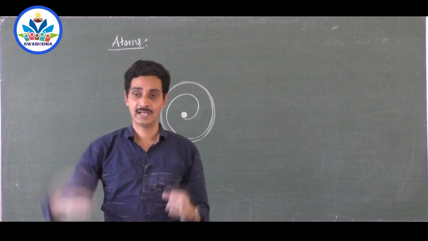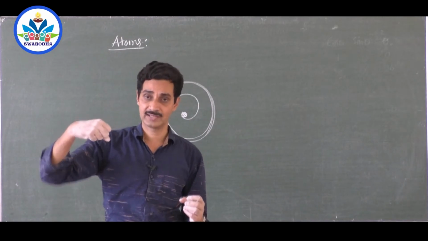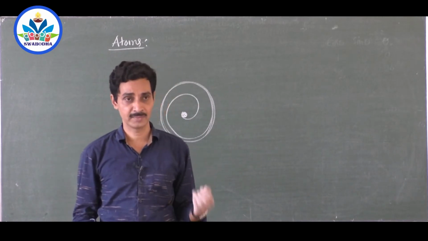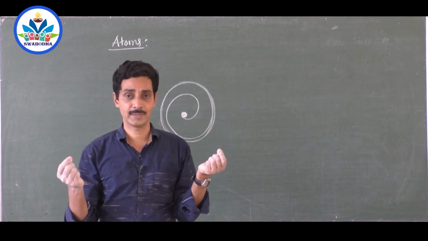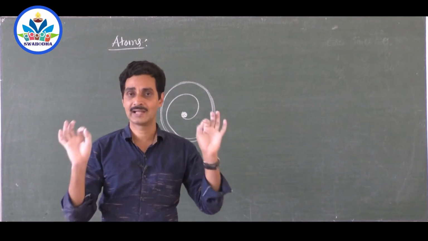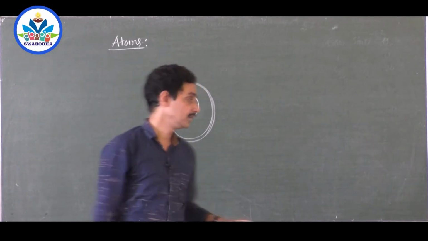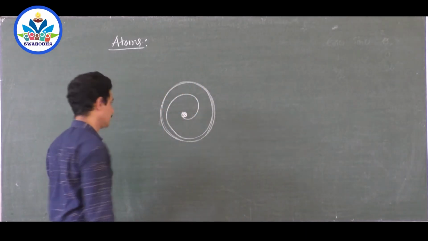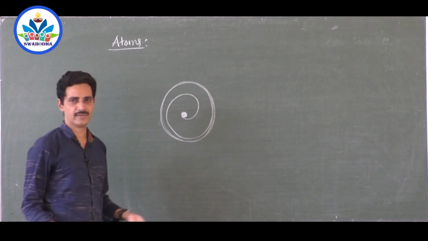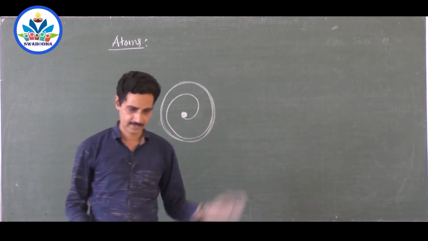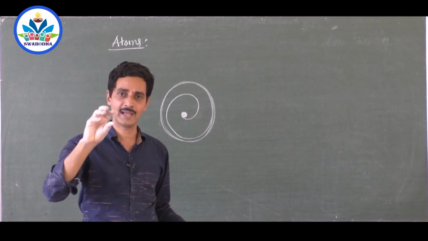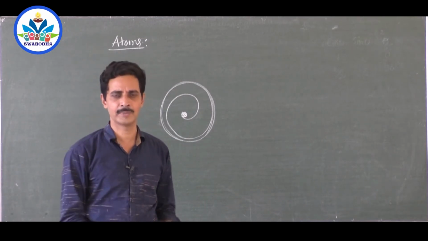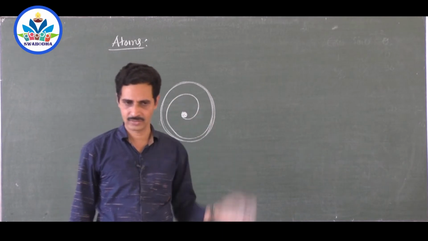That is given by the electrostatic force of attraction. Electrostatic force of attraction means the force of attraction between the positively charged particle and negatively charged particle which are at rest. So if that acts like a centripetal force, then an electron can revolve around the nucleus. That part is correct. In the whole atom, almost all the mass and the entire positive charge is concentrated at the center part called nucleus. Right. That is also correct.